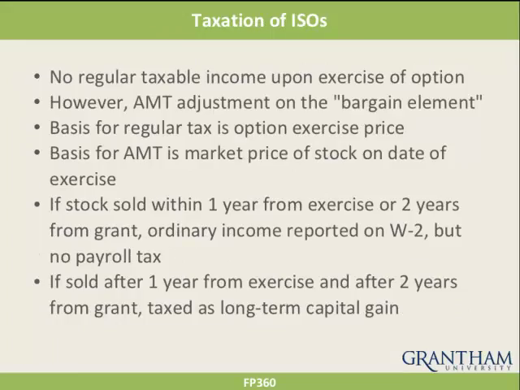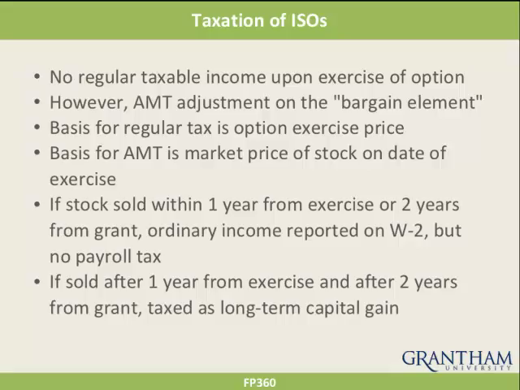Here are the tax rules for incentive stock options. There is no regular taxable income upon exercise of the option. However, there is an AMT adjustment, so therefore AMT taxes might need to be paid on the bargain element. The bargain element is the difference between what the employee can buy the stock for and the fair market value of the stock. The basis of the stock for regular tax purposes is the option exercise price. The basis for the AMT calculation is the market price of the stock on the date of the option exercise.